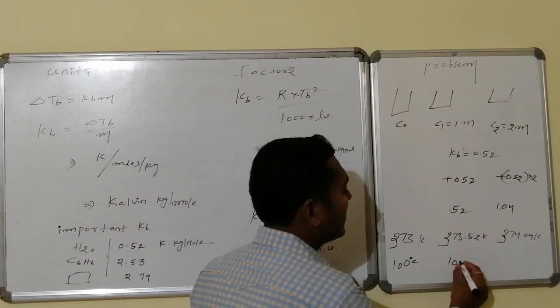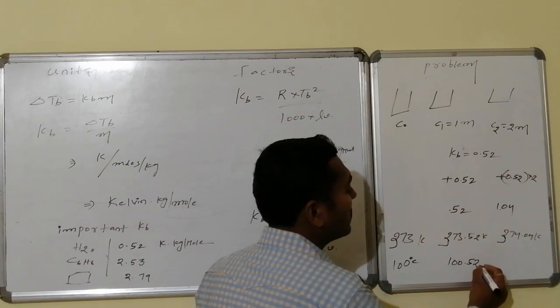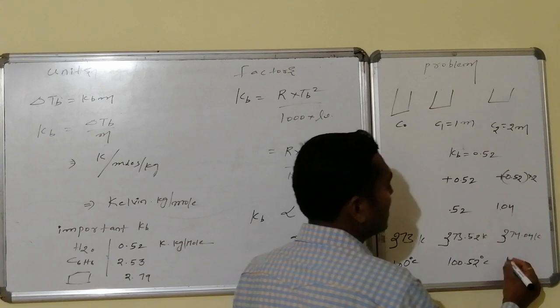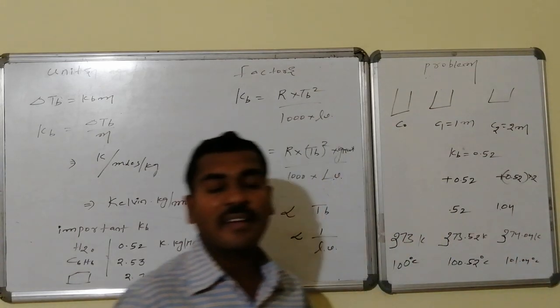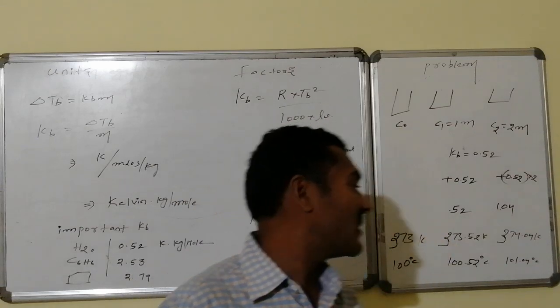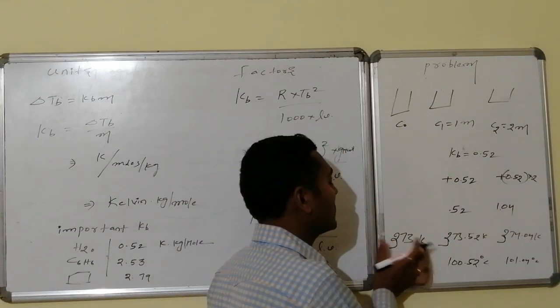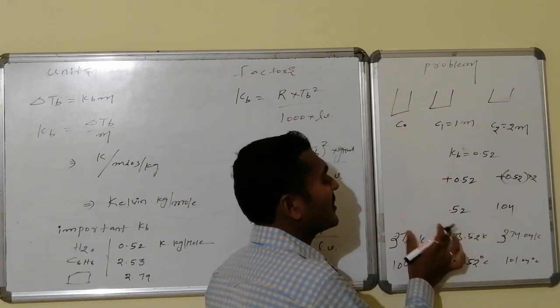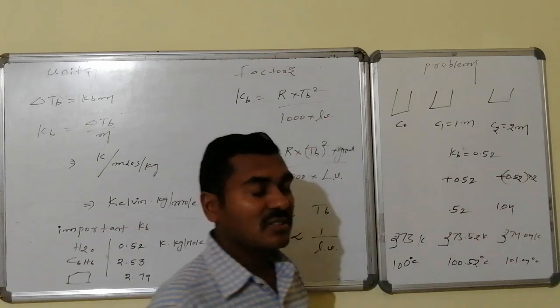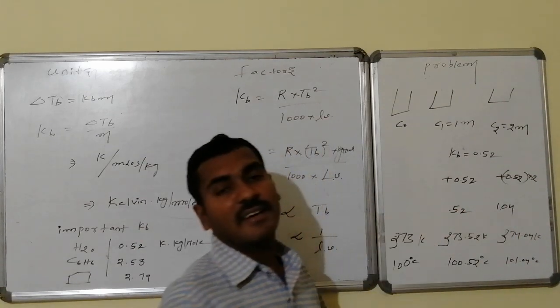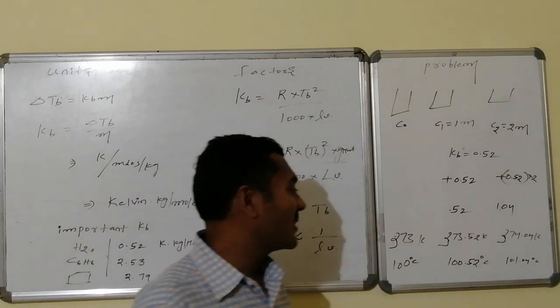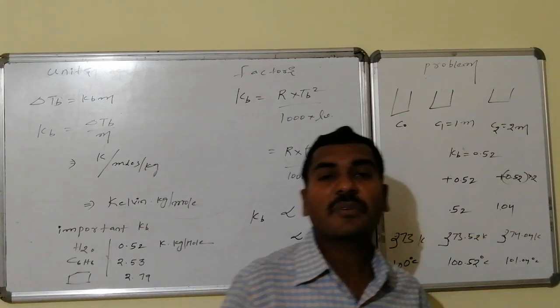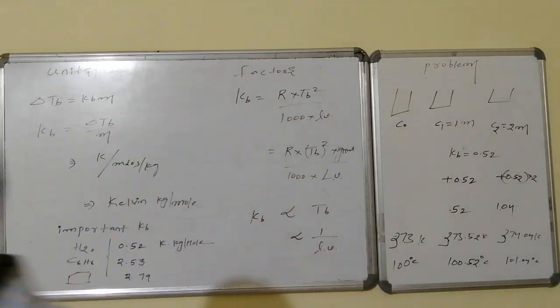This is 100, this is 100.52 degree centigrade, this is 101.04 degree centigrade. In that way, if I express that in Kelvin scale, these are the Kelvin values: 373, 373.52, 374.04, and in degree centigrade it will be 100, 100.52, and 101.04 degree centigrade.